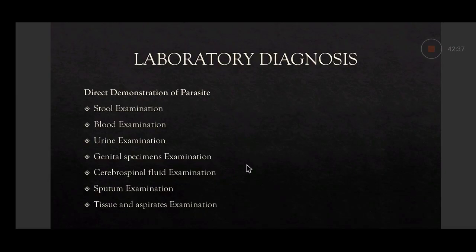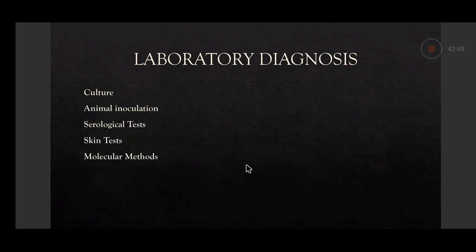This was all about direct demonstration of parasites in laboratory diagnosis of parasites in general. Then comes culture. Culture is not so common in parasites.